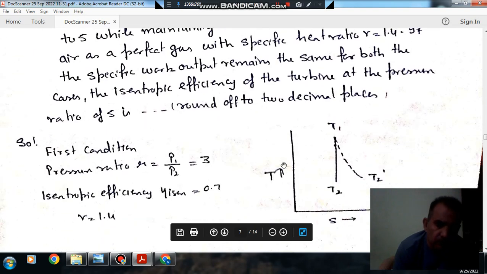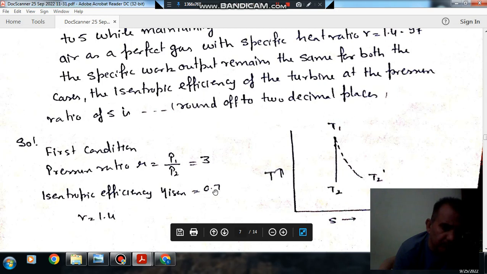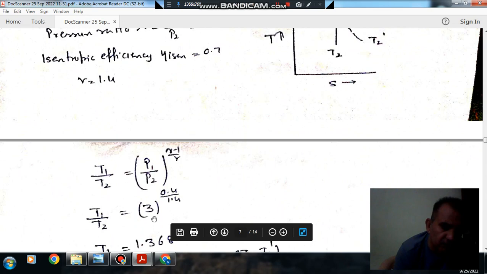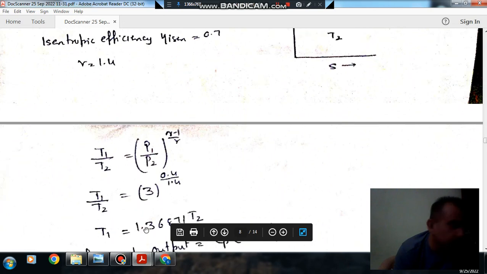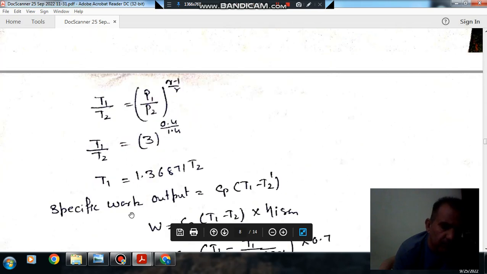So this is your isentropic process, and this is your actual process. In the first condition, the pressure ratio is given as 3, and isentropic efficiency is given as 0.7 and gamma is 1.4. When we consider the isentropic process, then T1 by T2 is equal to P1 by P2 raised to gamma minus 1 by gamma, and with pressure ratio 3, T1 by T2 comes out as 1.36871, or T1 is equal to 1.36871 T2.